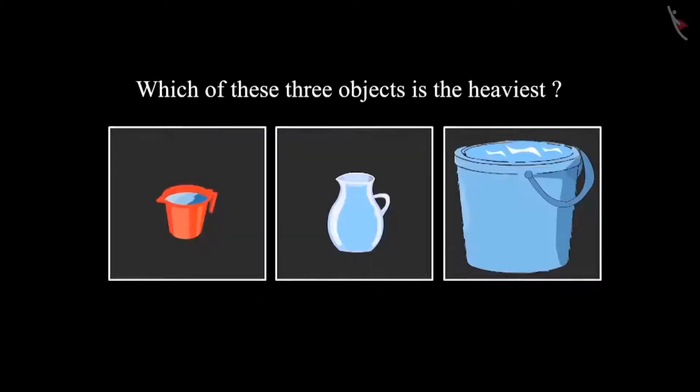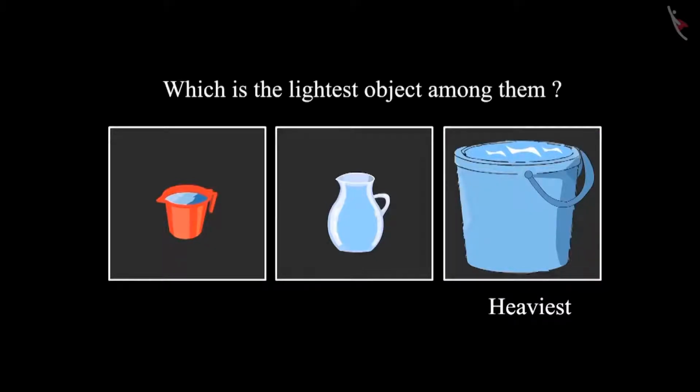So children, can you tell me which is the heaviest object among these three? Yes, the bucket of water is the heaviest among these. And which is the lightest object among them? Your answer is right, children. The mug is the lightest among them.